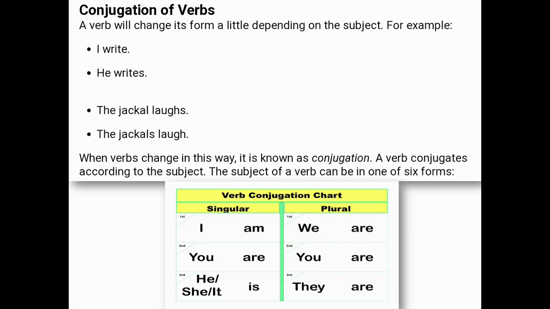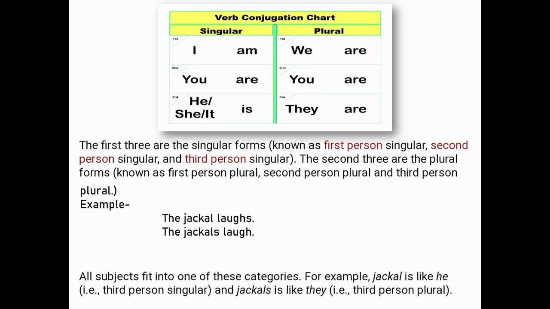Now in plural form, first person we takes are, you takes are, and third person they takes are as their verb. According to this verb conjugation chart, the first 3 are the singular forms known as first person singular, second person singular and third person singular. The second 3 are the plural forms known as the first person plural, second person plural and third person plural.